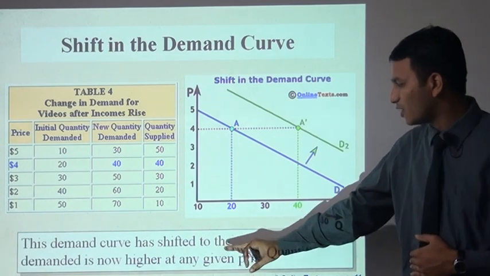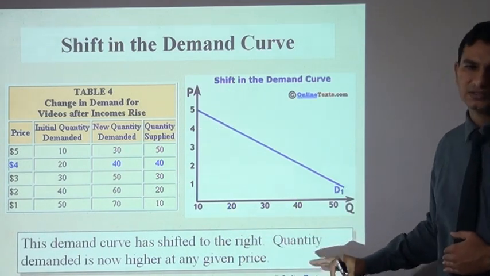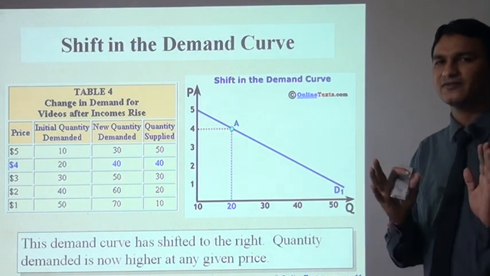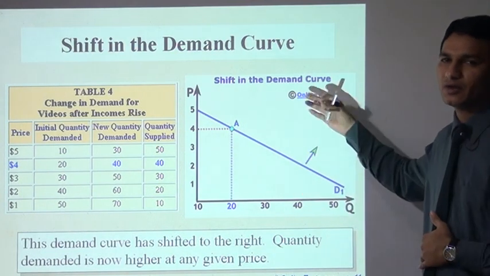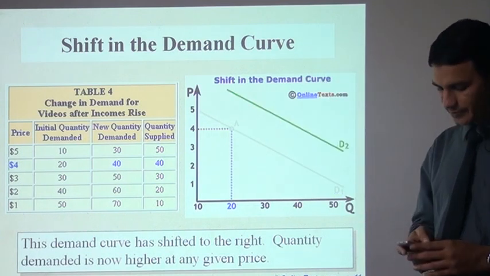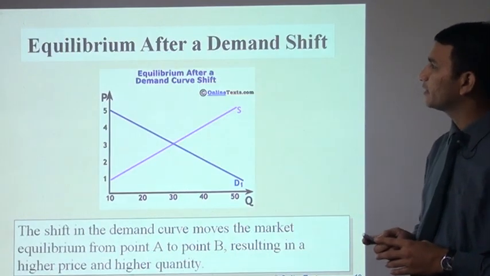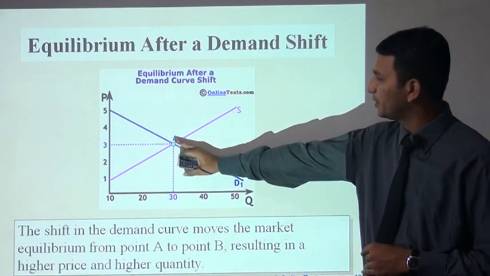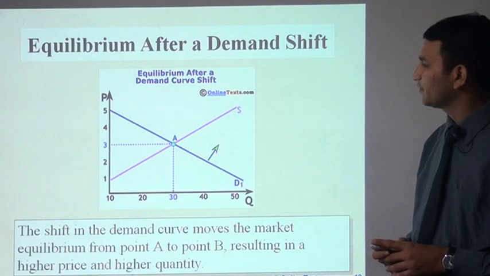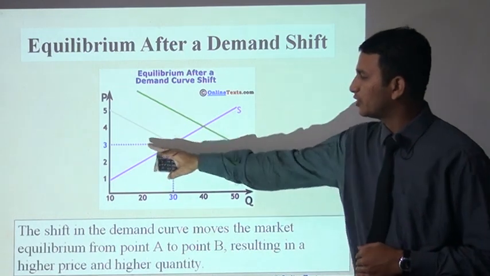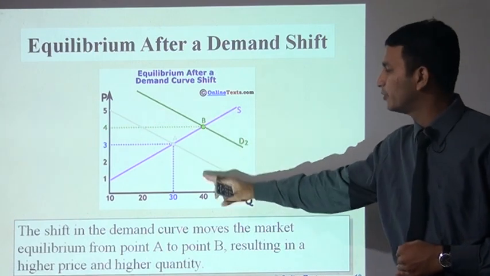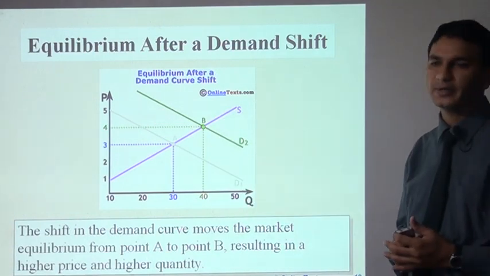Quantity demanded is now higher at a given price because of various reasons, as we discussed earlier. These are the various reasons why the quantity demanded, or we can say the demand curve, will shift. Now, the equilibrium after the demand shift: this is the new equilibrium point. Earlier it was 3 for 30, now it is 4 rupees for 40. It is a new equilibrium point.